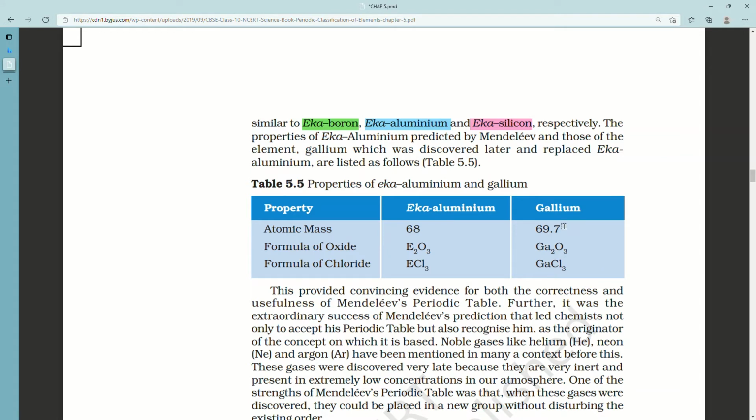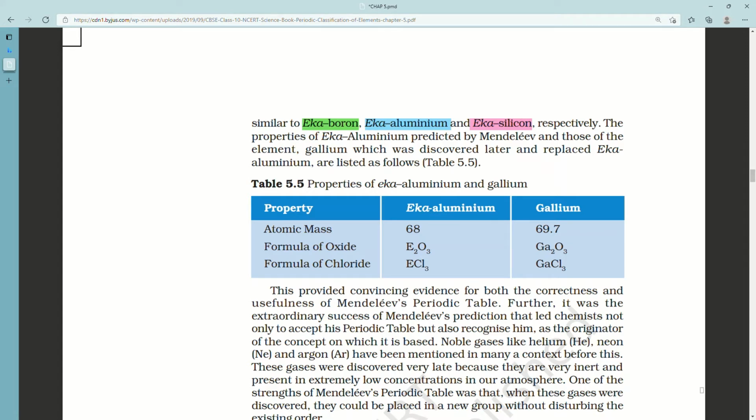Formula of oxide of Eka aluminium is E2O3 and gallium is Ga2O3. Formula of chloride for Eka aluminium is ECl3 and gallium is GaCl3. They are the same, and that's what he said. This provided convincing evidence for both the correctness and usefulness of Mendeleev's periodic table.